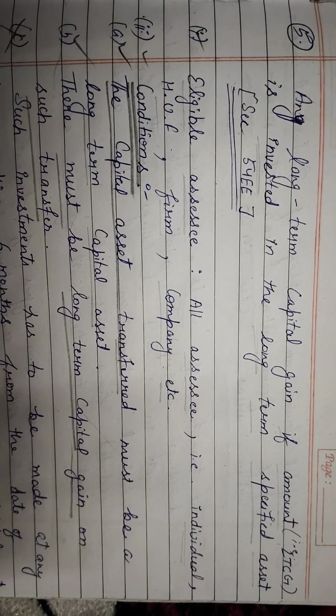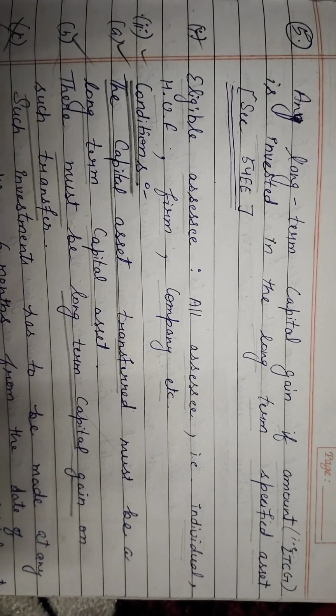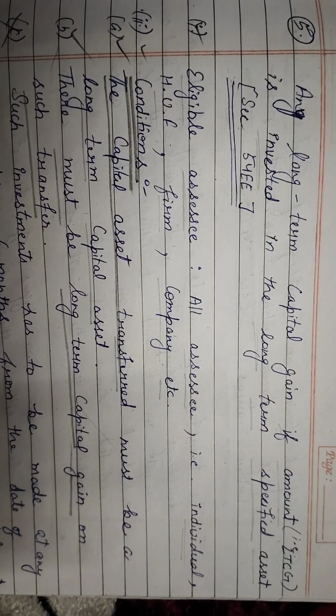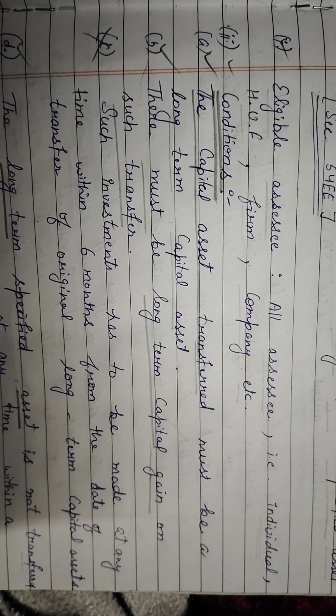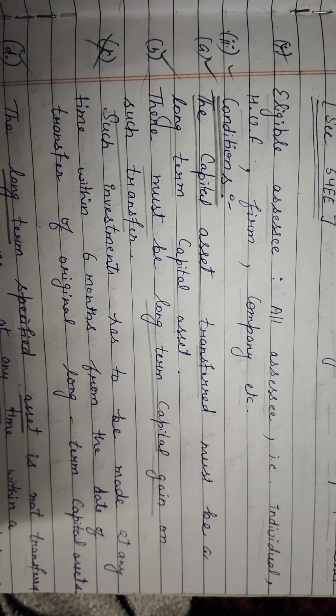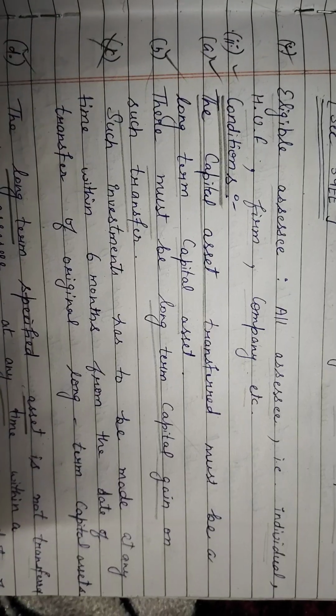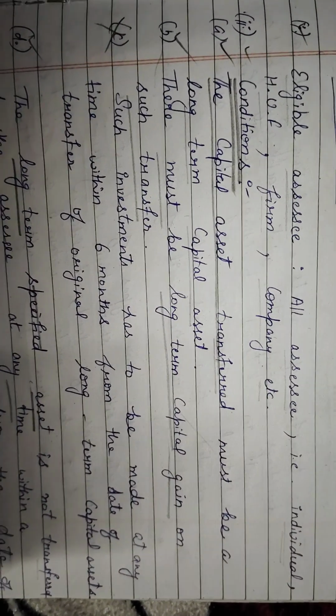Fifth exemption is under section 54EE. Any long-term capital gain, if the amount of long-term capital gain is invested in the long-term specified asset. First is eligible assessee: all assessee, individual, HUF, firm, company, etc. Conditions: the capital asset transferred must be a long-term capital asset. There must be long-term capital gain on such transfer. Such investment has to be made at any time within 6 months from the date of transfer of the original long-term capital asset. The long-term specified asset is not transferred by the assessee at any time within a period of 3 years from the date of its acquisition.